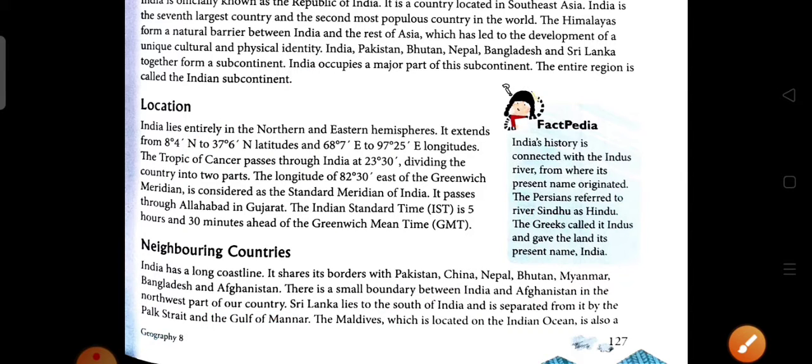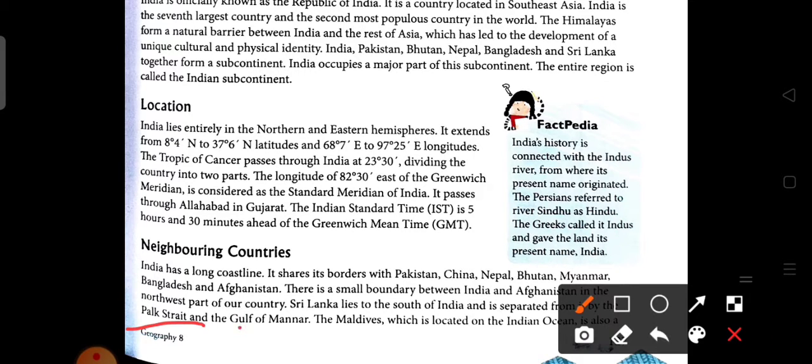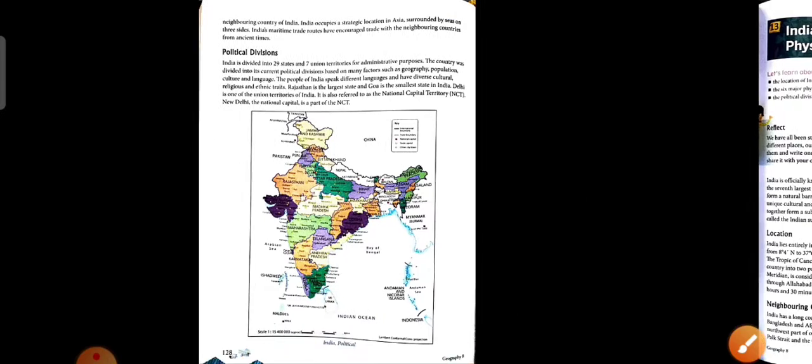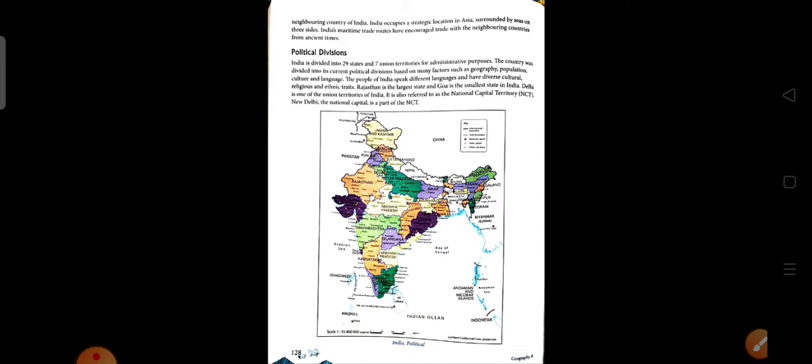Now we see that Sri Lanka lies to the south of India, and it is separated by the Palk Strait and the Gulf of Mannar. The Maldives, which is located in the Indian Ocean, is also a neighboring country of India.